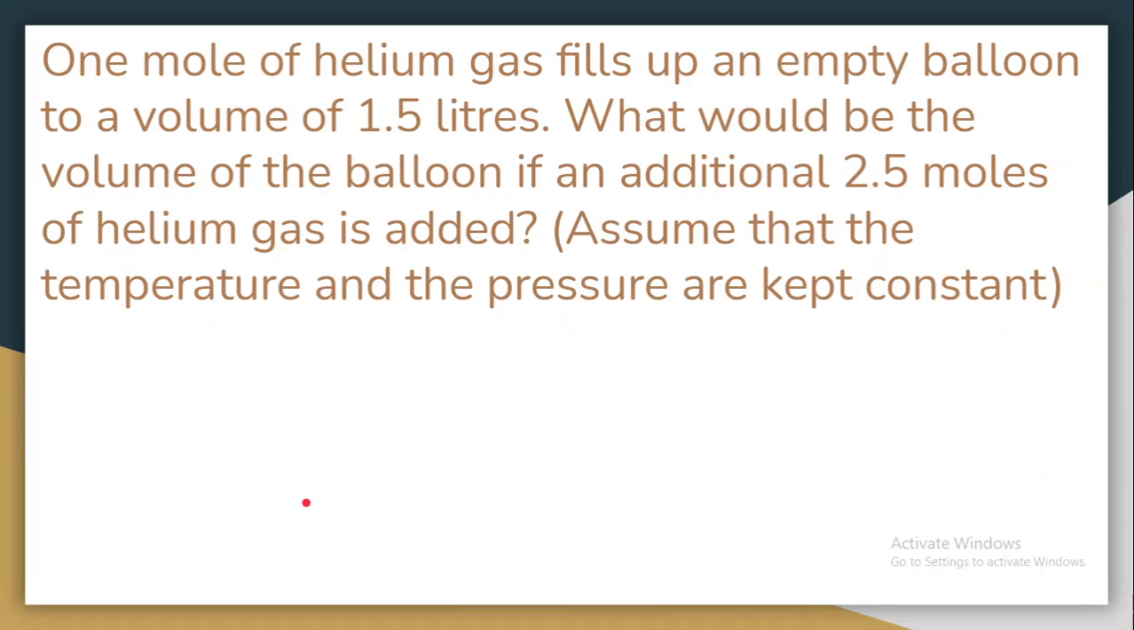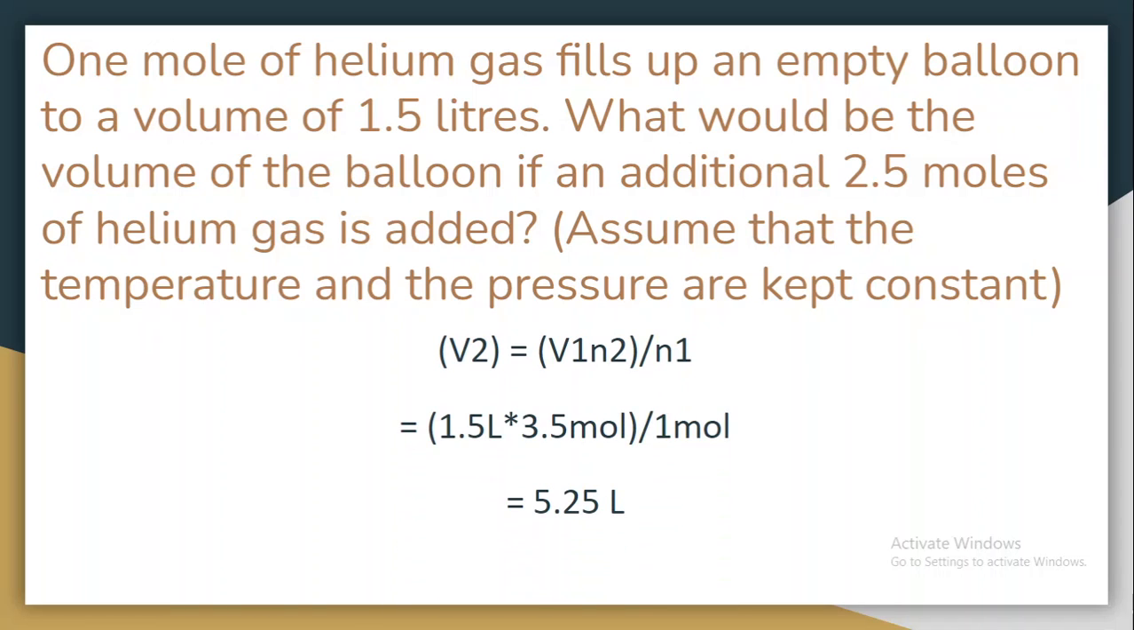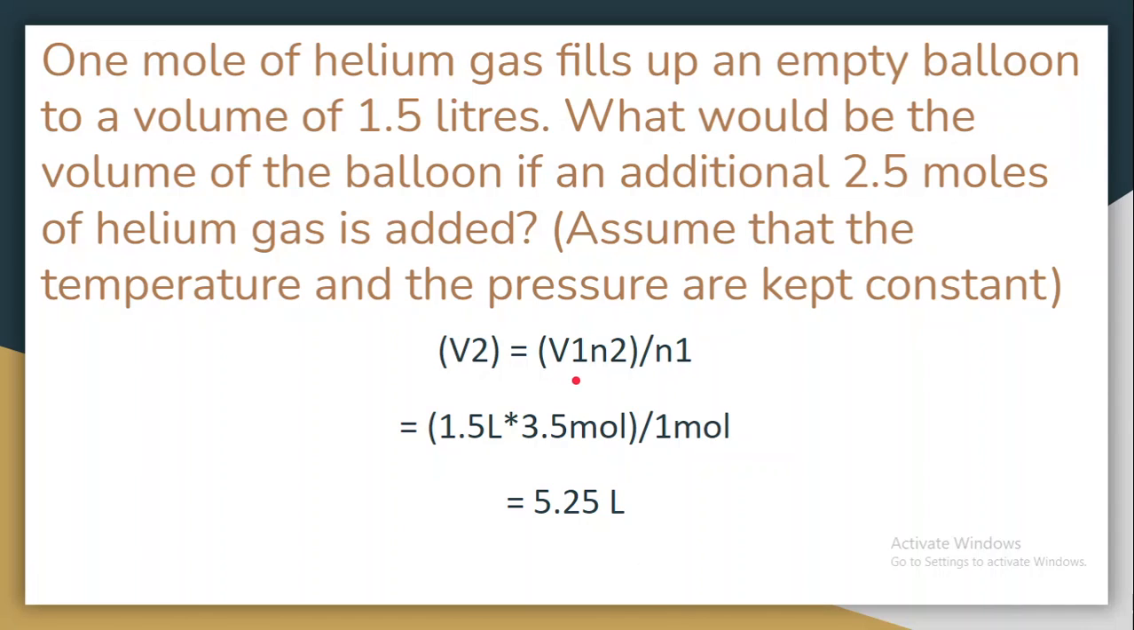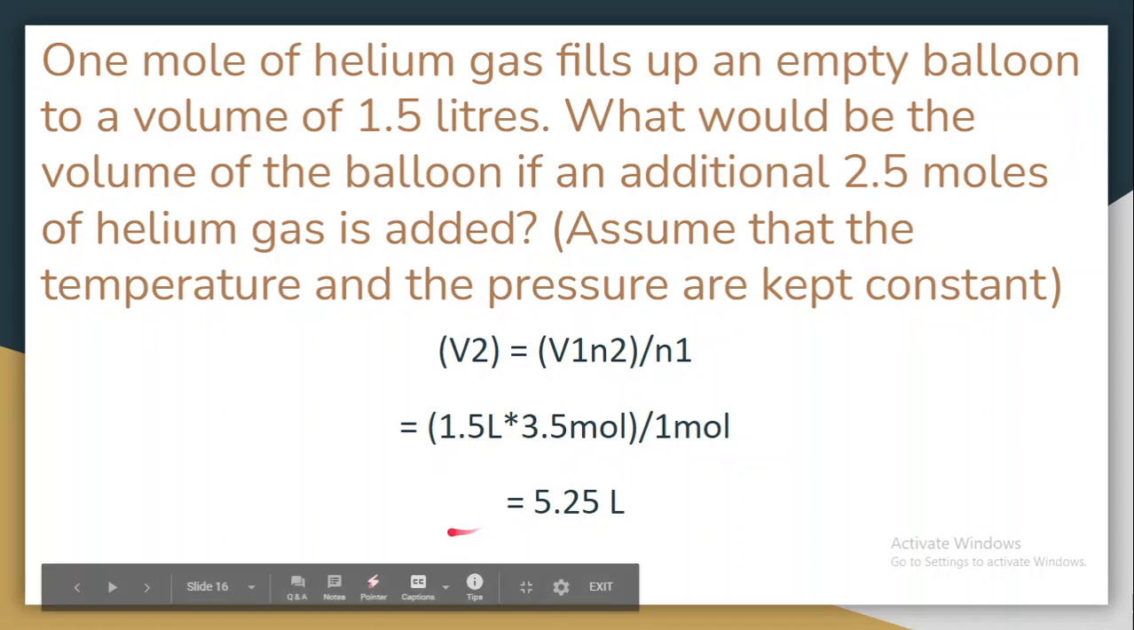An example is 1 mole of helium gas fills up an empty balloon to a volume of 1.5 liters. What would be the volume of the balloon if an additional 2.5 moles of helium gas is added? Assume that the temperature and the pressure are kept constant. The final volume is equal to the initial volume times the final amount of gas over the initial amount of gas. The final answer will be 5.25 liters.